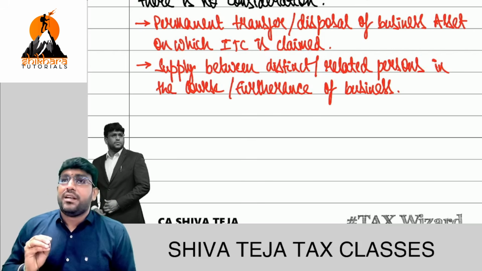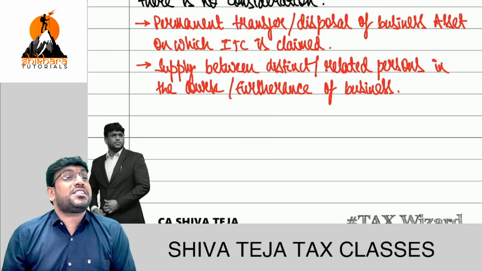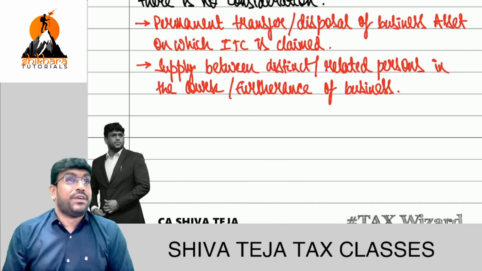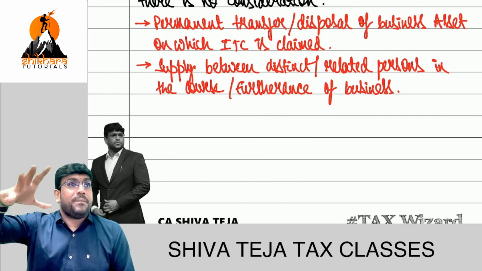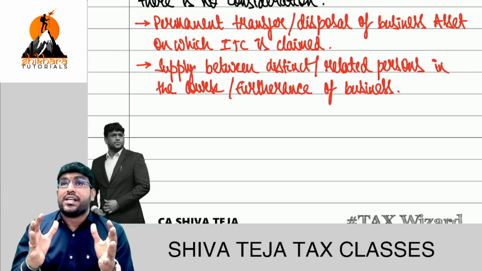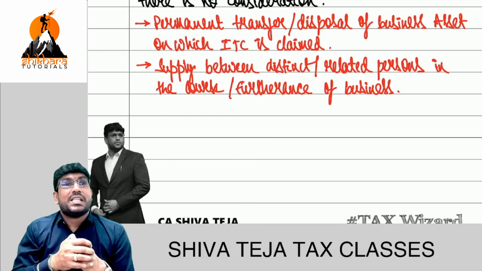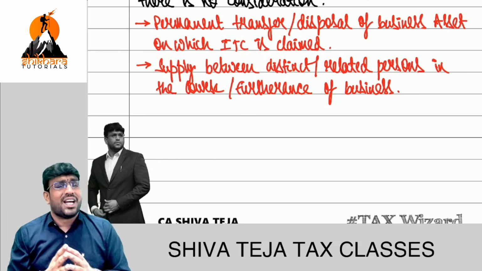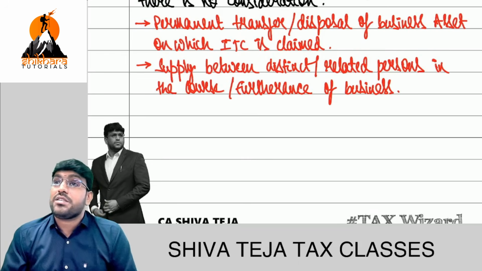Who is a distinct person? One line answer I will tell. Distinct person means PAN is same, but GST number is different. And I'm sure you all know the fundamental fact very clearly that for multiple place of business within the same state, separate registration is optional. But multiple place of business in multiple states, separate registration is mandatory. So in one line, separate state, separate registration is mandatory. Is that clear or not?